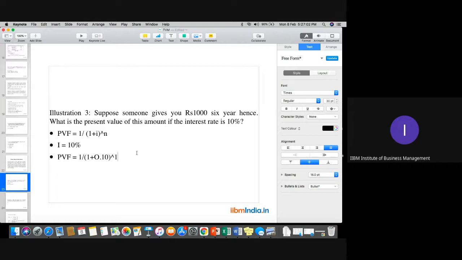In this way, we need to calculate for different years as well, up to the 6th year. For the first year, it would be 0.909. For the second year, on the same calculator, if you put one more equal after 1 divided by 1.1, which is 0.909, you get 0.826. You can see that.